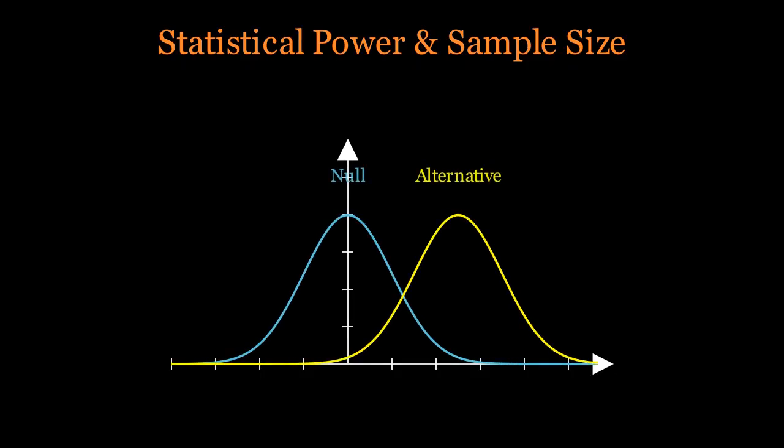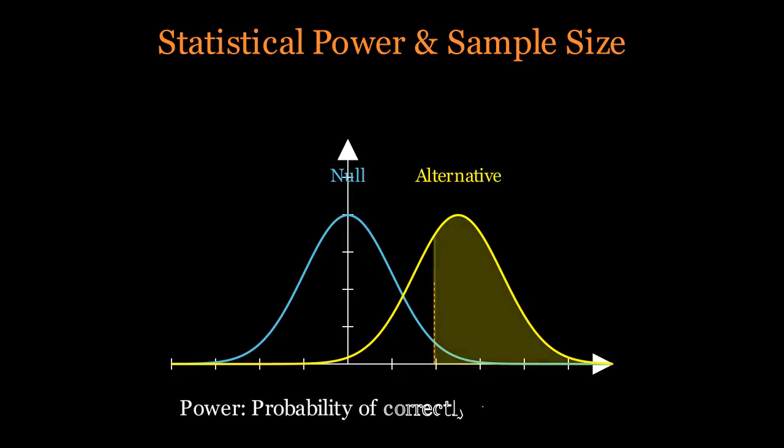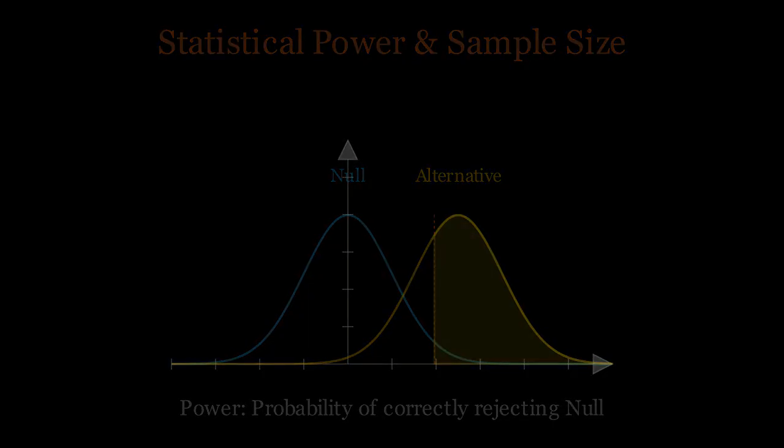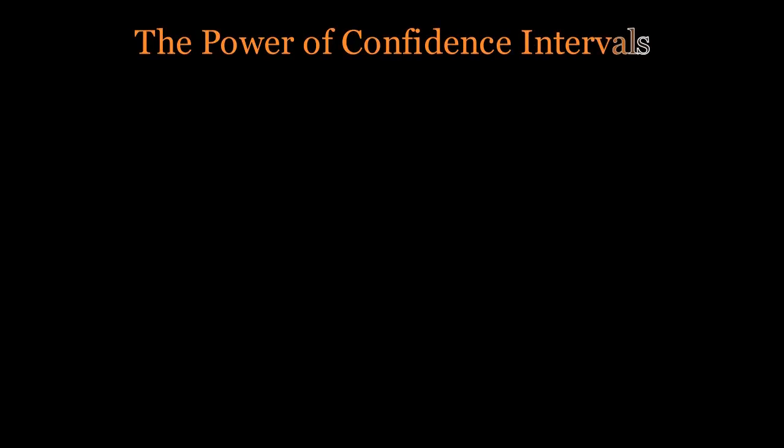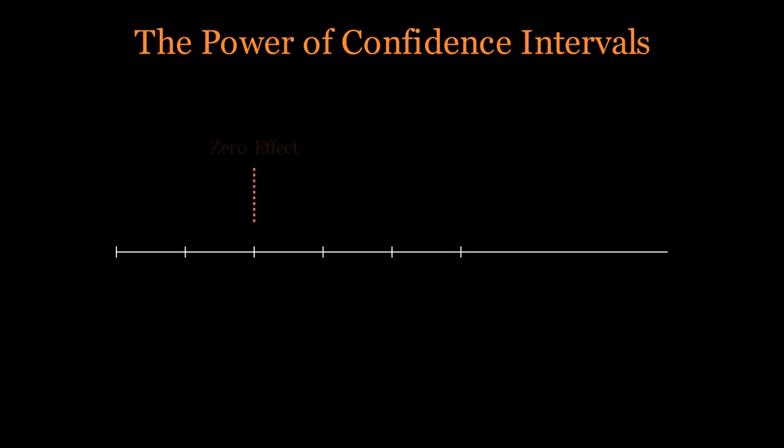Why might you get a p-value of 0.051? Often, it's a matter of statistical power. Power is the probability of correctly rejecting a null hypothesis that is false. If your sample size is small, or if your data is noisy, high variance, your standard errors will be larger, pushing your p-value up. Before throwing away your paper, perform a power analysis. If your study was underpowered, a 0.051 is actually a very strong hint that the effect exists, but you simply didn't have enough data to prove it under the 0.05 rule.